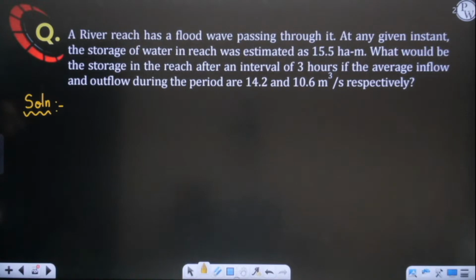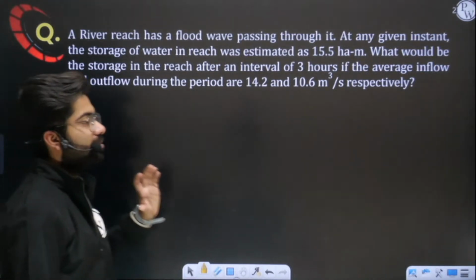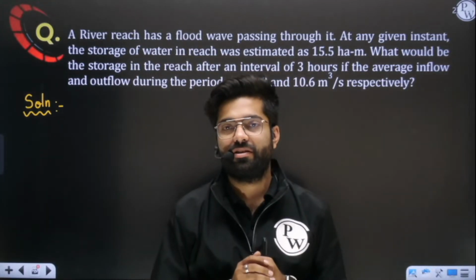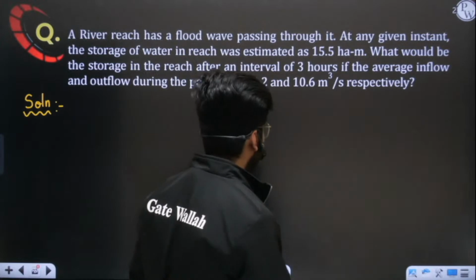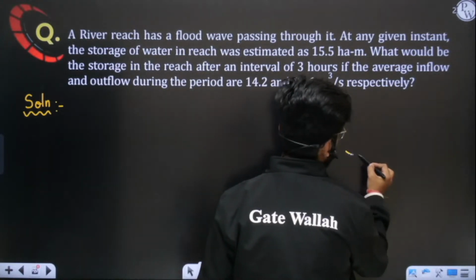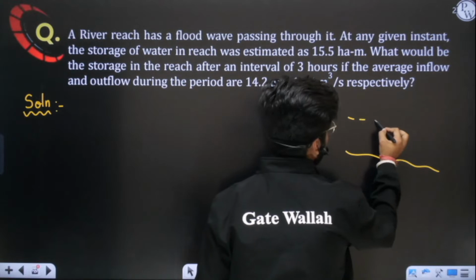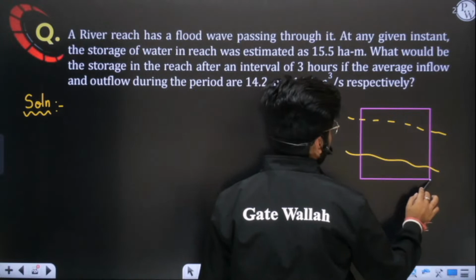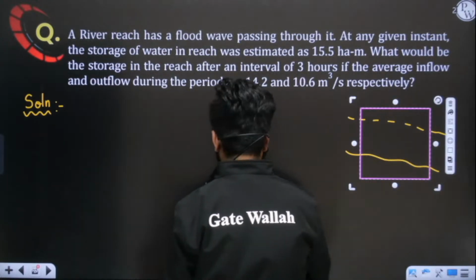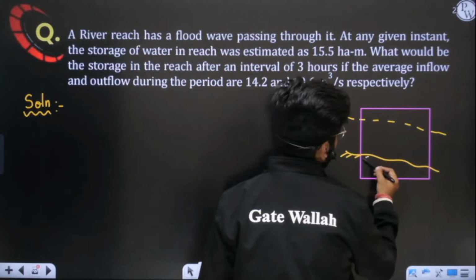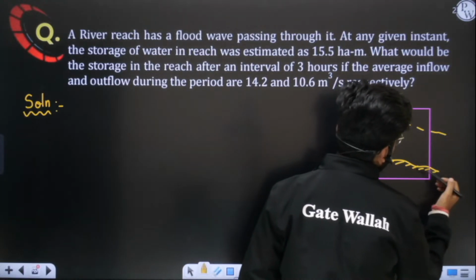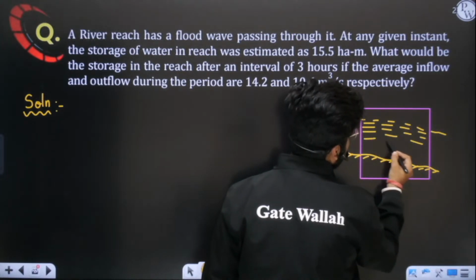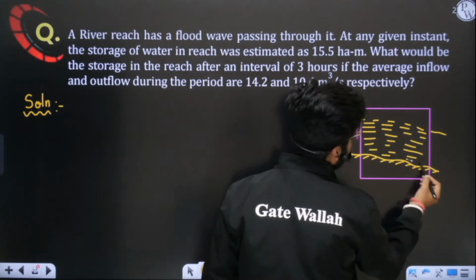This question is saying we have a river reach. What is the meaning of river reach? Sir, river reach simply means a portion of a river. Let me draw it here. See, this is your river, in which water is flowing, and we are taking a portion of it. This is the portion of the river in which we are interested.